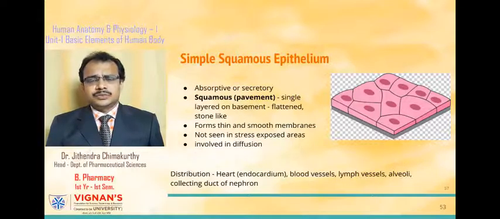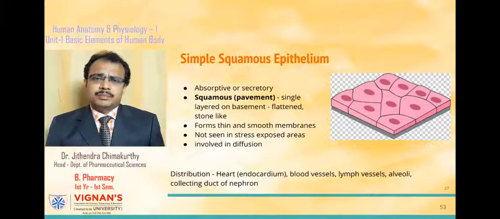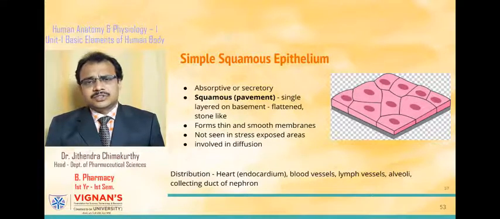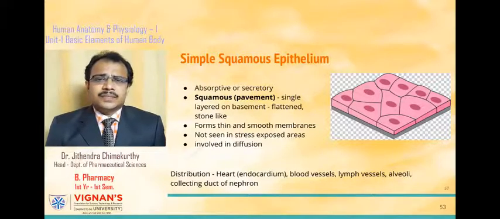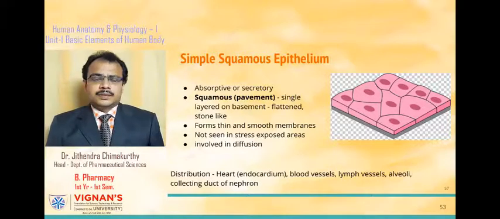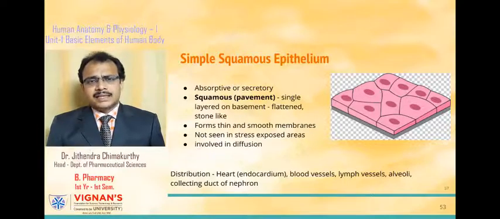Squamous epithelial tissue consists of a single layer of cells on a basement membrane, and this basement membrane is an inert connective tissue which is produced by the epithelial cells themselves. The presence of a single layer of cells on a basement membrane is a characteristic nature of epithelial tissues, especially simple epithelial tissues. Squamous epithelial cells consist of single layered flattened cells which are closely fit together and appear to be like stone cells.